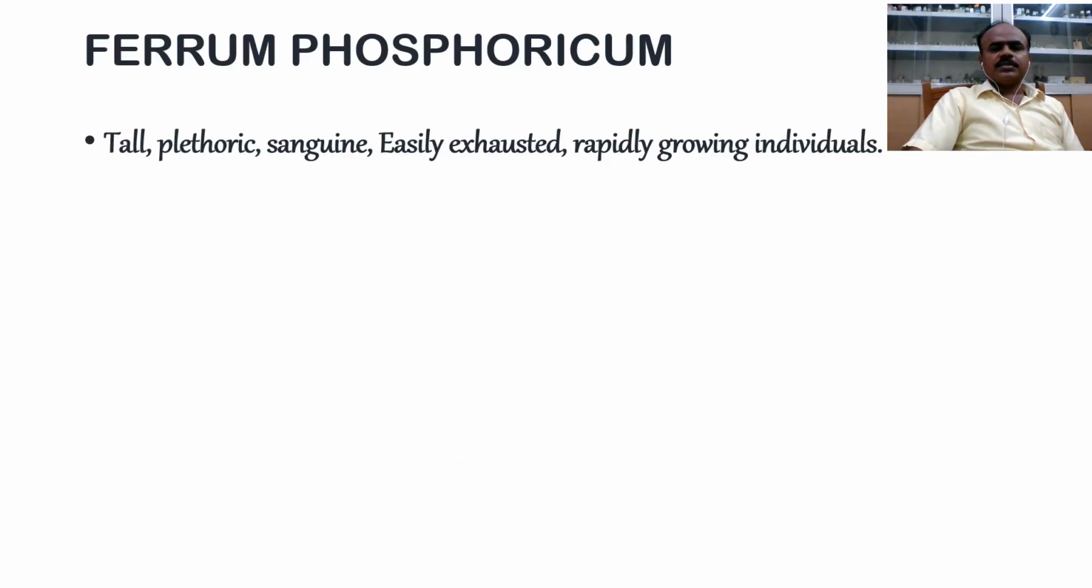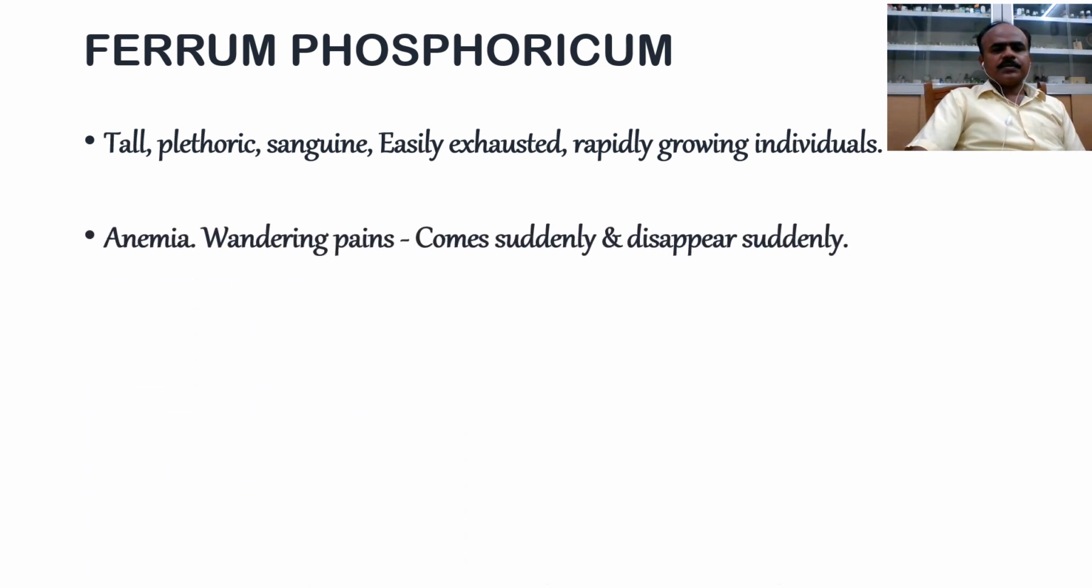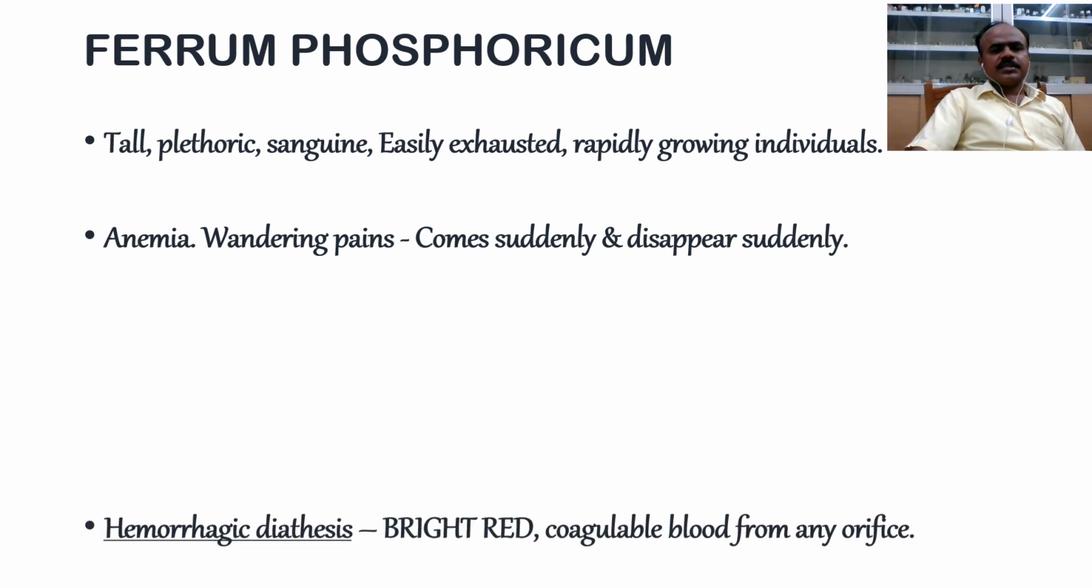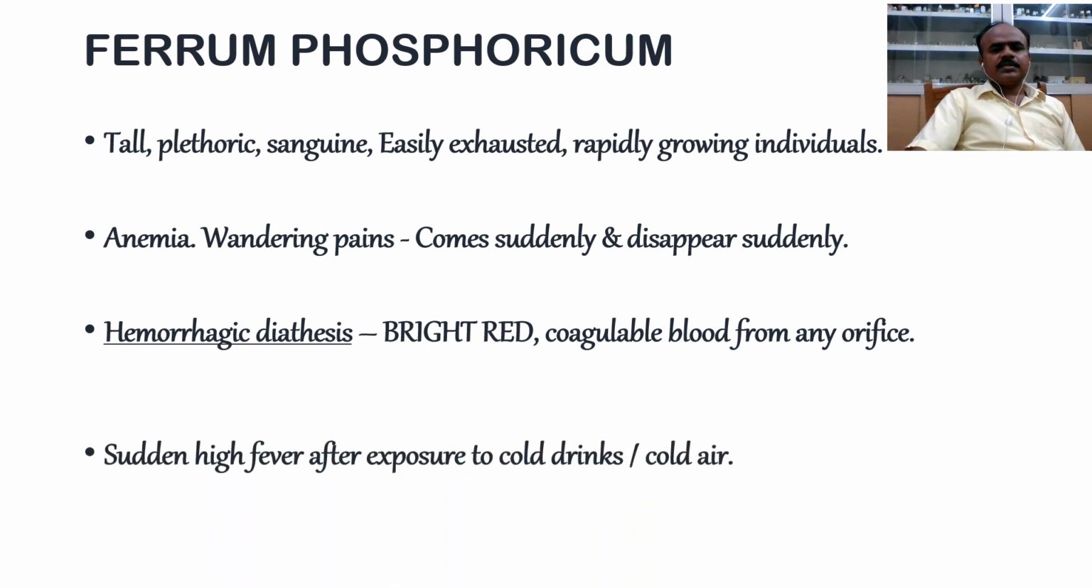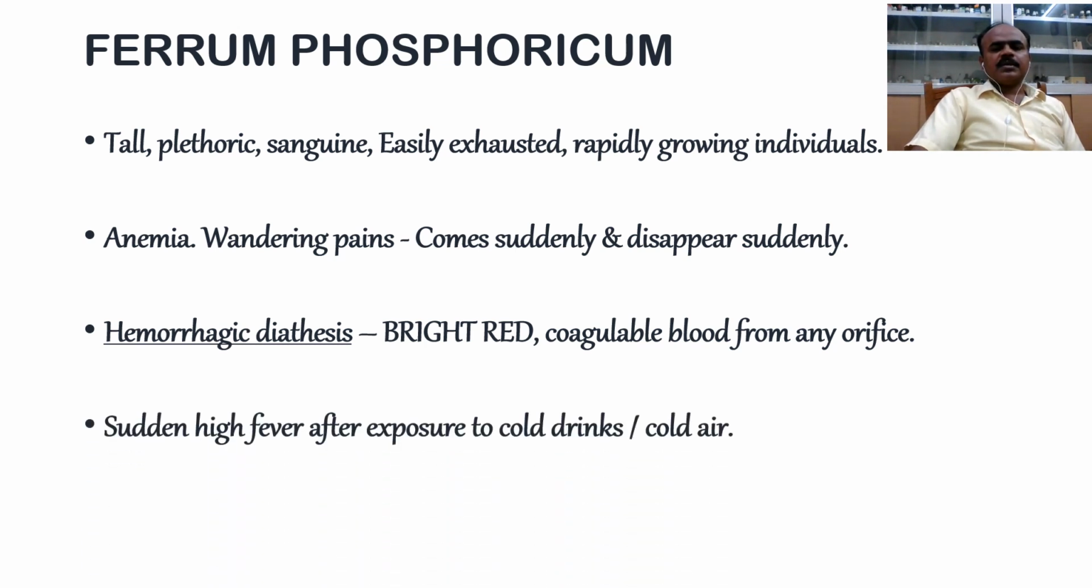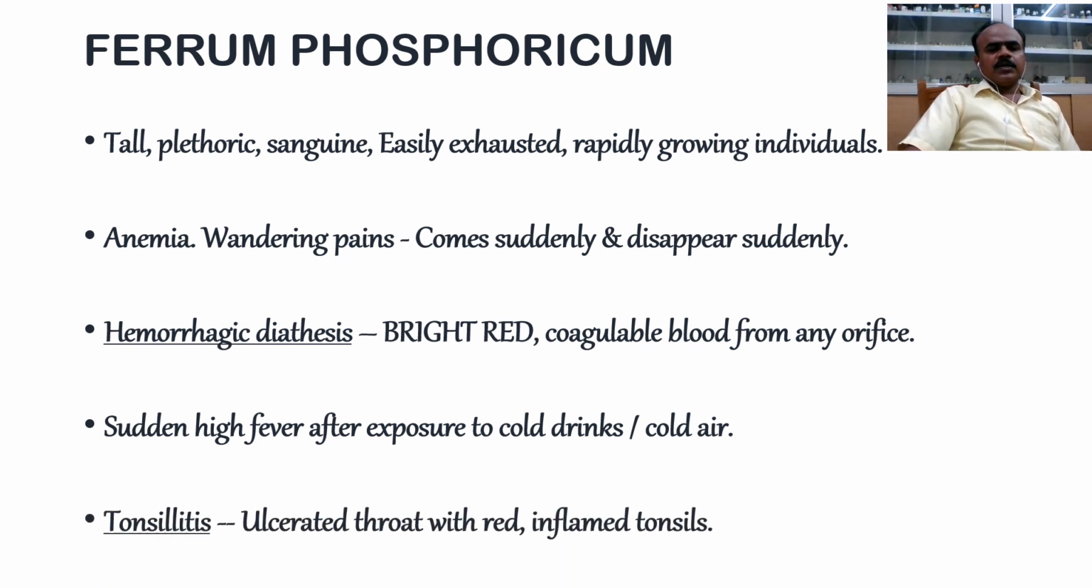So coming to ferrum phos, these are tall, plethoric people with sanguine temperament, easily exhausted, rapidly growing individuals, anemic, with wandering pains that come suddenly and disappear suddenly. Hemorrhagic diathesis, bright red, coagulable blood from many orifices, sudden high fever after exposure to cold drinks and cold air. Tonsillitis, ulcerated throat with red inflamed tonsils.